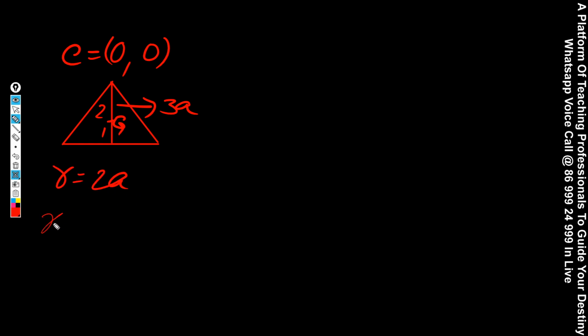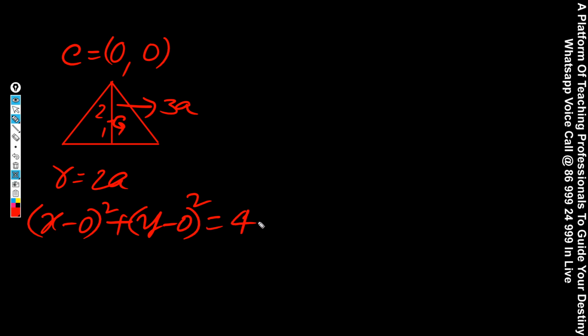Center is 0, 0. So x minus 0 whole square plus y minus 0 whole square is equal to 2a whole square, which is 4a square. So the equation of the circle is x square plus y square equal to 4a square. Simple question, because it's an equilateral triangle, it becomes simple.